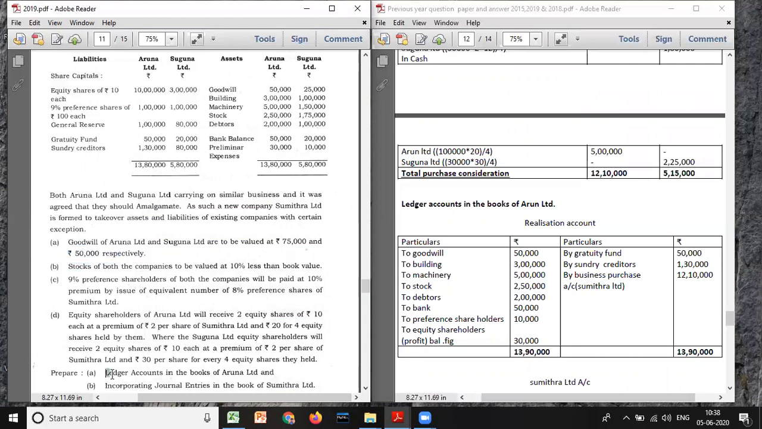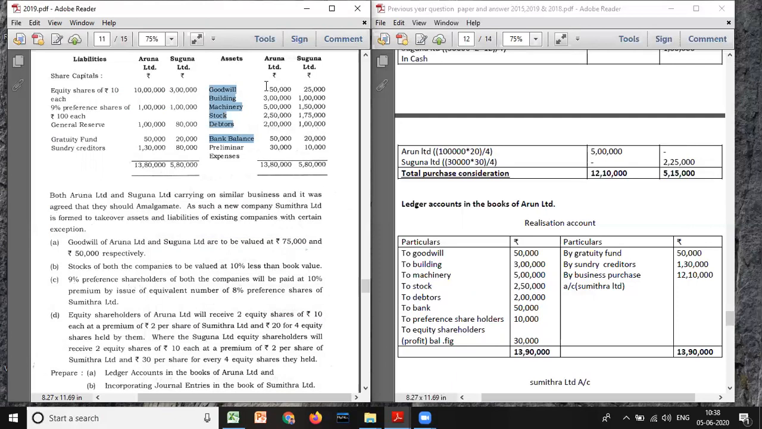They're asking us to prepare only ledger accounts in the books of Aruna Limited. You can prepare ledger accounts in the books of Aruna as well as Suguna. But in this question, they've specified only Aruna. So we'll prepare only for Aruna accounts. Okay. So you have to take all assets, including bank balance, at book value. Whether assets are taken or not, agreed value, let it be any adjustment. First, always you need to take book value only.